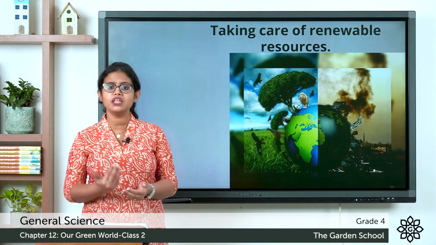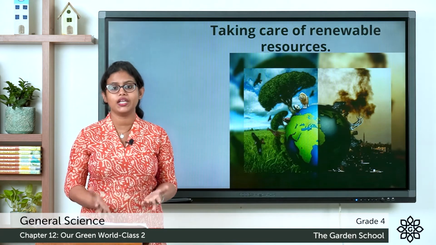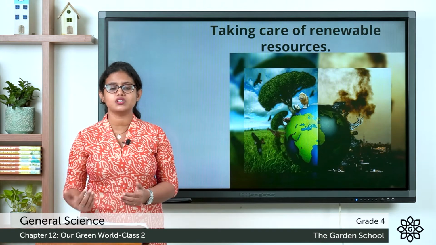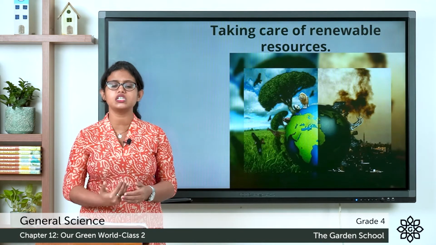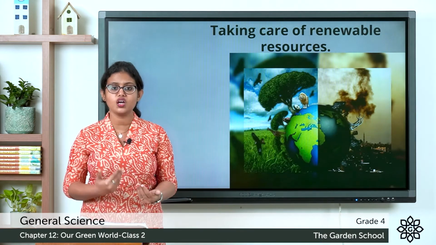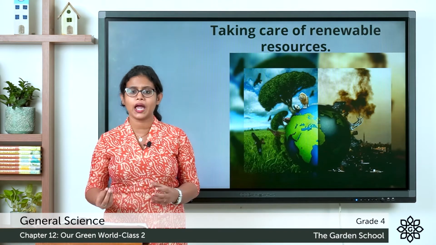Because they are available in unlimited amount, that doesn't mean that we can use these resources in the way we like. We should take care of these renewable resources. We should use these renewable resources very carefully. If we do not take care of them or if we do not use them carefully, what happens?